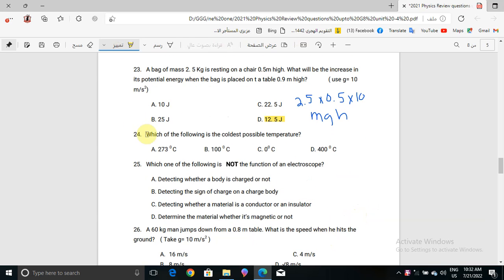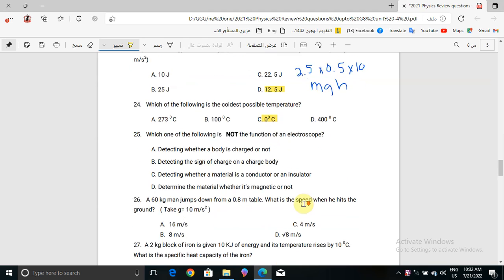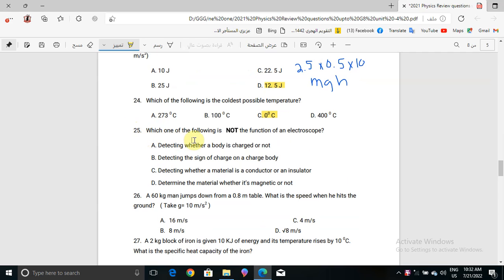Now question number 24, which one of the following is the coldest possible temperature? It will be 0 degrees Celsius. Now in question number 25, which one of the following is not the function of an electroscope?